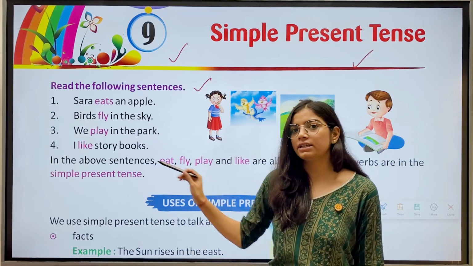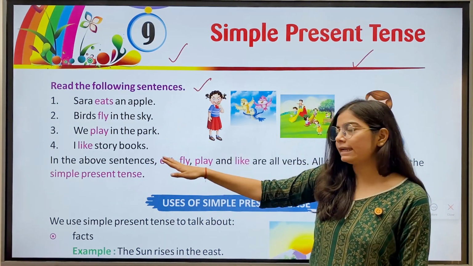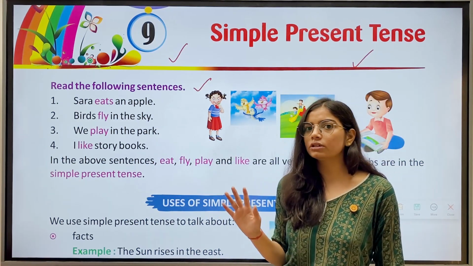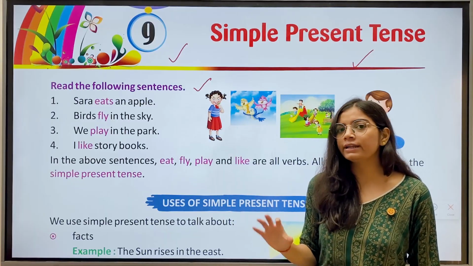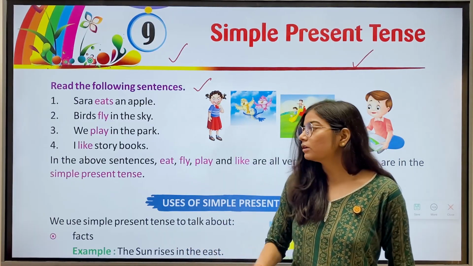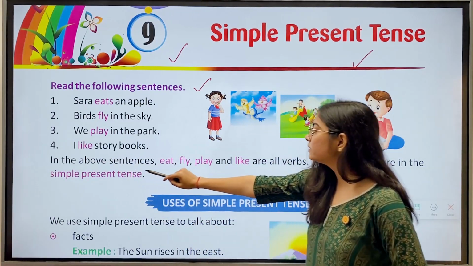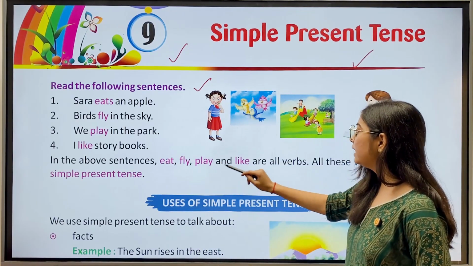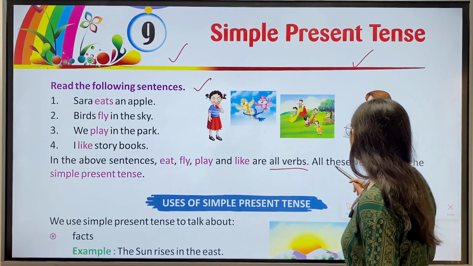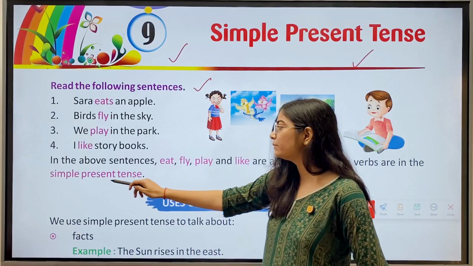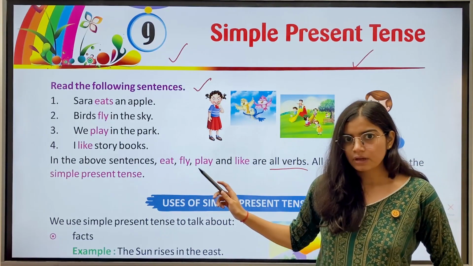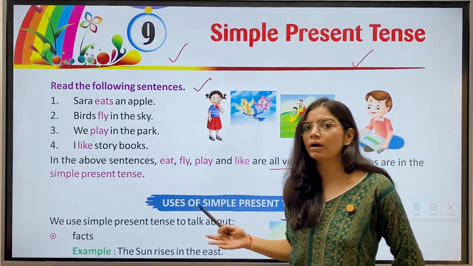Now here you can see we have four highlighted words. These words are verbs which are in simple present tense. Okay, so in the above sentences eat, fly, play and like are all verbs. All these verbs are in the simple present tense. Now we'll understand about them.